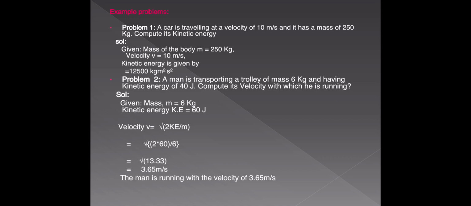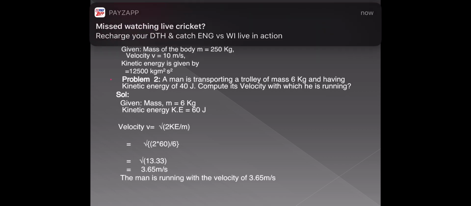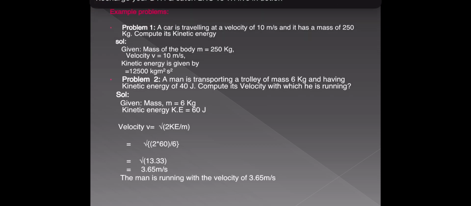1 joule is equal to 10 power 7 ergs. These conversions are very useful in solving problems. The dimension formula is ML square T power minus 2. So please remember these things. The answer for this problem is 12,500 kg meter square per second square, and that is called joule. So 12,500 joule or 12.5 kilojoule.